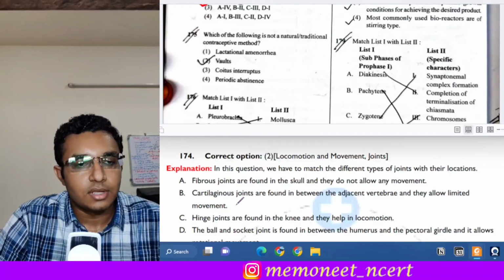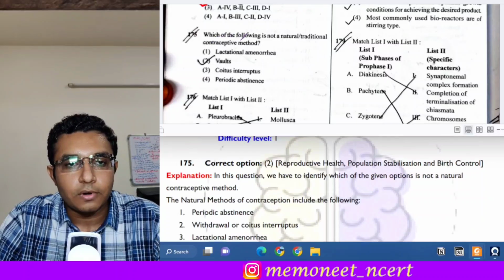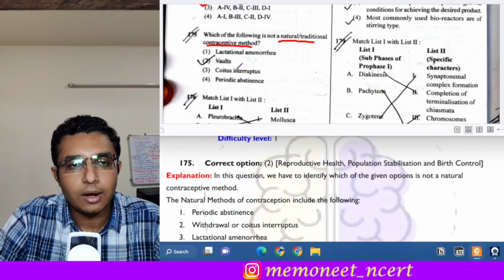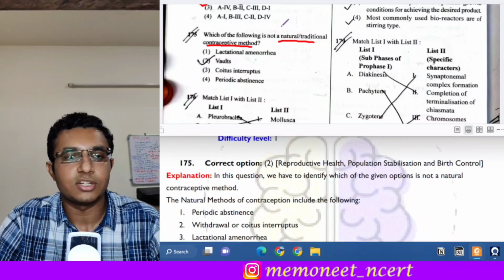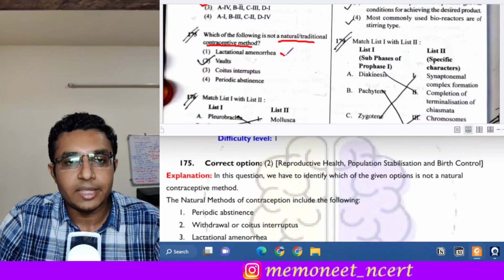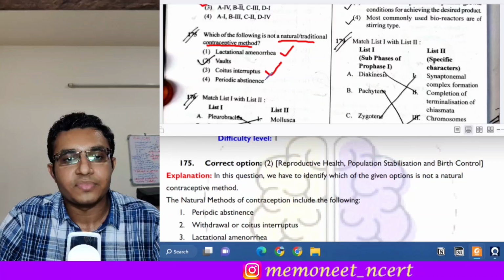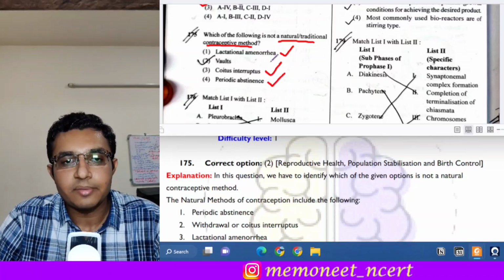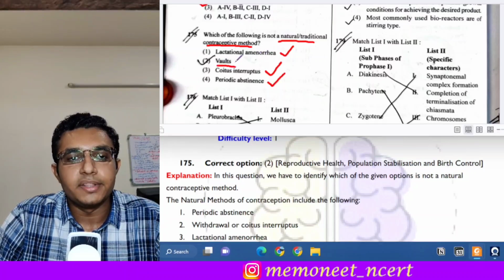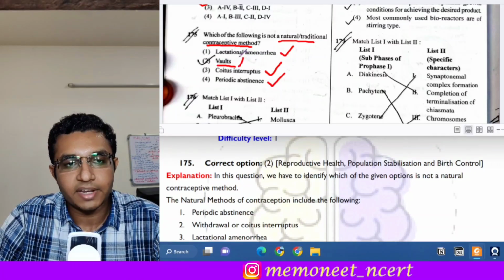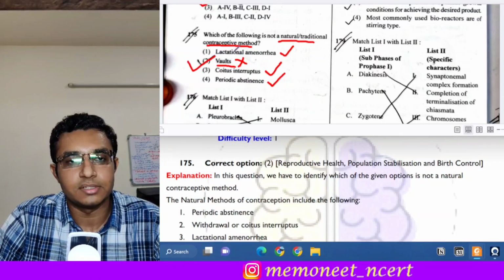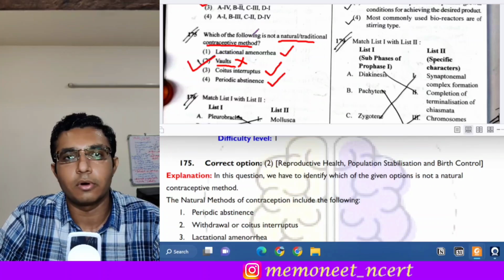The next question is question number 175. Which of the following is not a natural or traditional contraceptive method? We have to identify from the given methods which of them is not a natural method. What is included under natural methods of contraception? Lactational amenorrhea, coitus interruptus, and periodic abstinence. These 3 methods are included in the natural contraceptive methods, but vaults are included in the barrier methods. So they are not a part of natural methods of contraception, they are part of barrier methods. So here the answer will be option 2, vaults are not a traditional method of contraception.